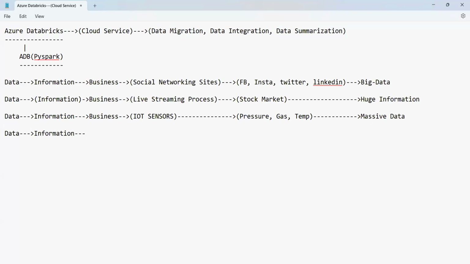So likewise, we can also get the data or the information from the business. And this type can be human generated data or machine generated data.